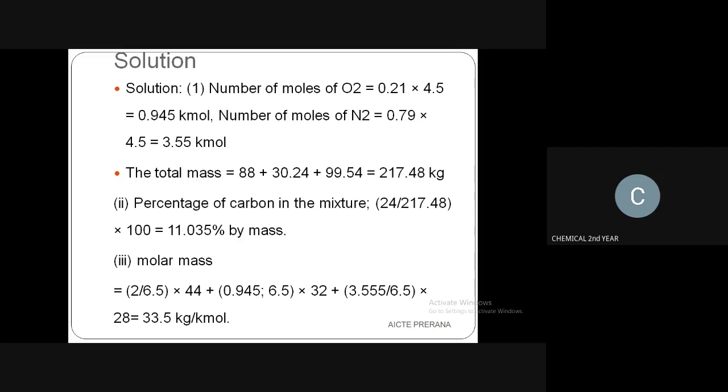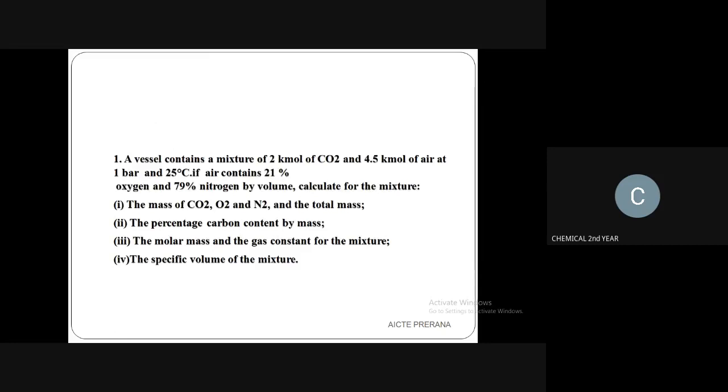Okay, then the percentage carbon content by mass. What do you mean by percentage carbon content? That means how much carbon is present in the compounds which are given here.